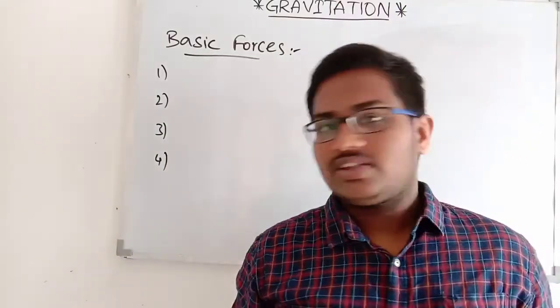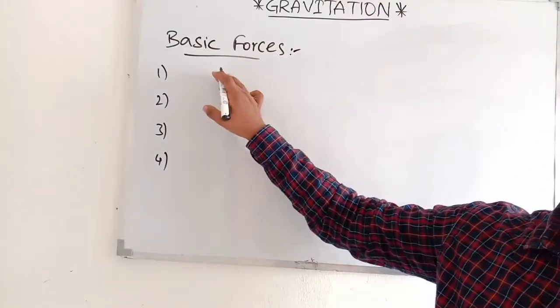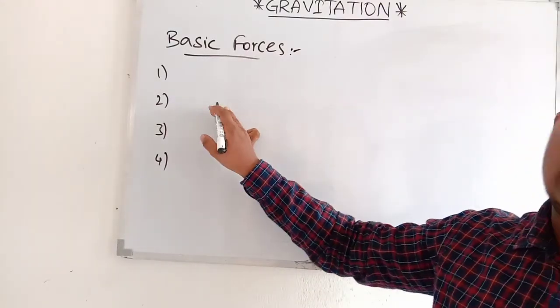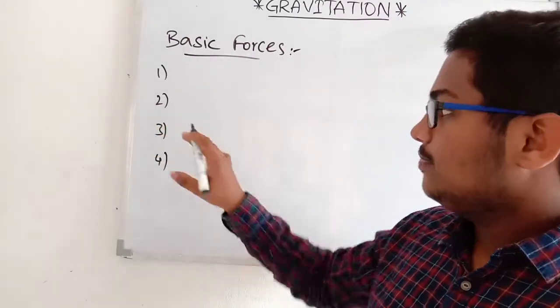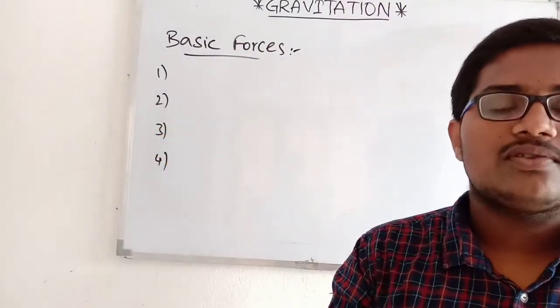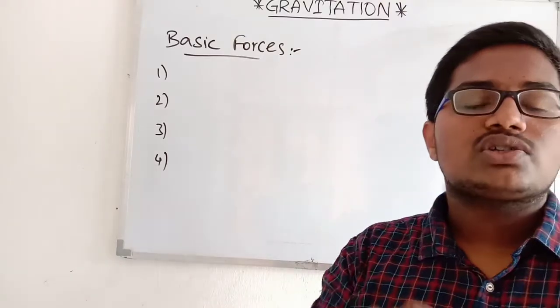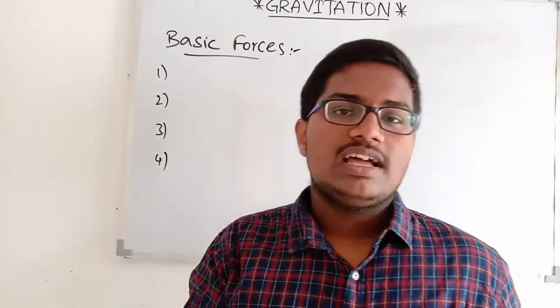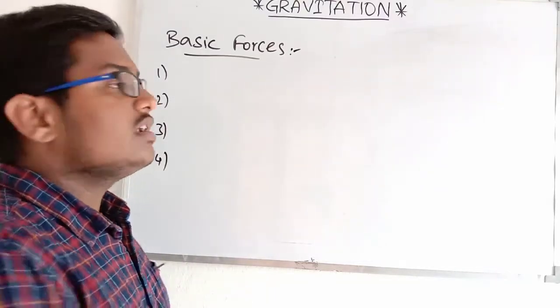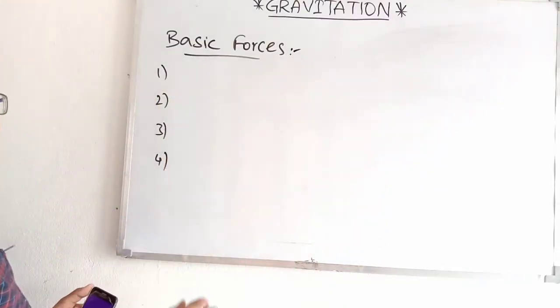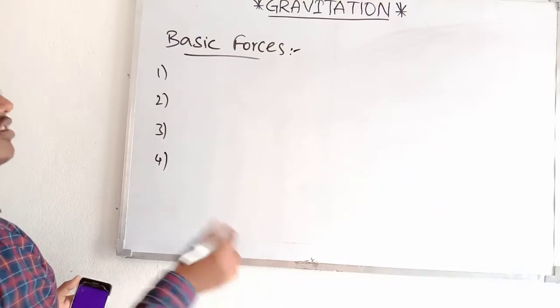What are they? The first one is gravitational force, the second one is electromagnetic force, the third one is the weak nuclear force, and the fourth one is the strong nuclear force. This is the conceptual part of the gravitation chapter.